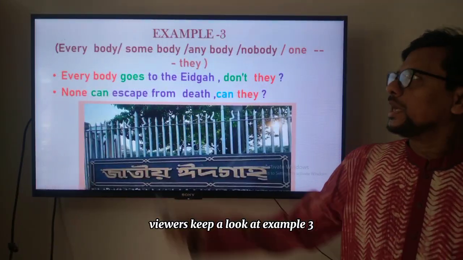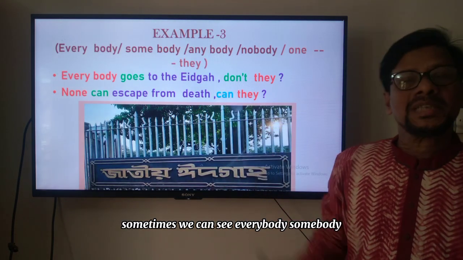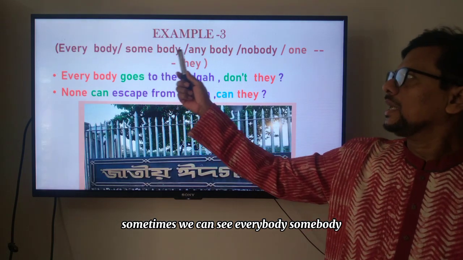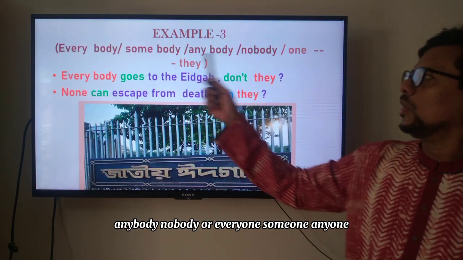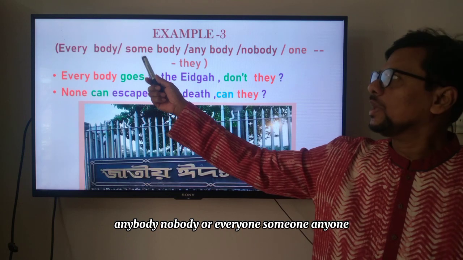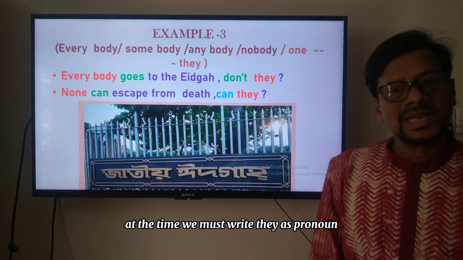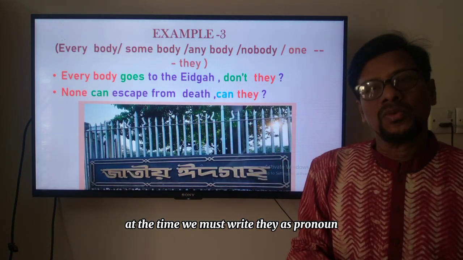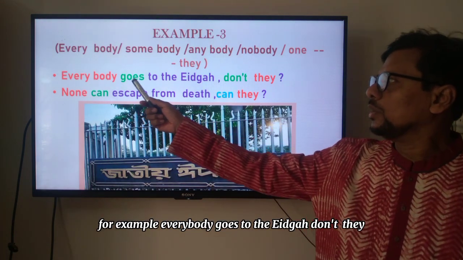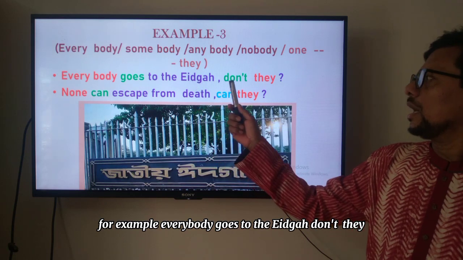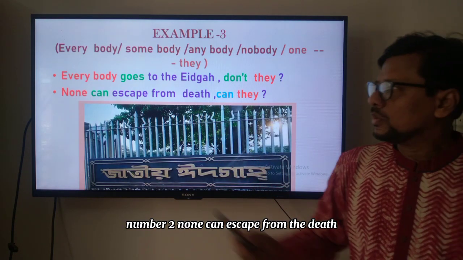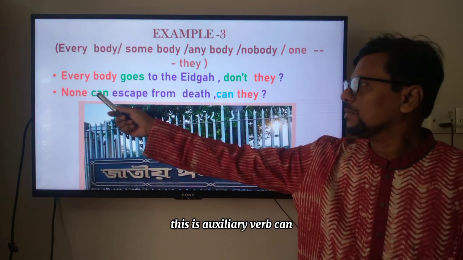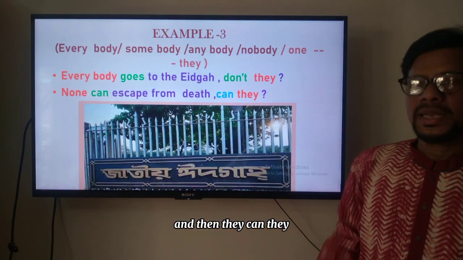Viewers, keep a look at example 3. Sometimes we can see everybody, somebody, anybody, nobody, or everyone, someone, anyone. At that time, we must write they as the pronoun. For example, everybody goes to the Idgah, don't they? Number 2, none can escape from the death. This is the auxiliary verb can, and then they. Can they?